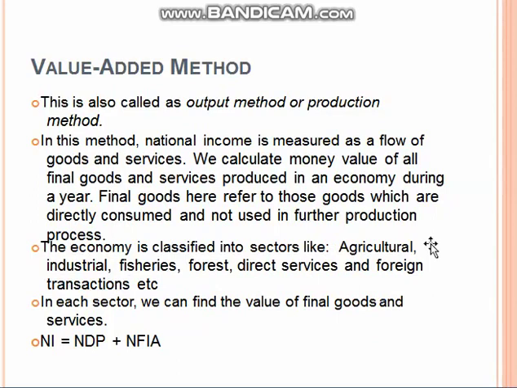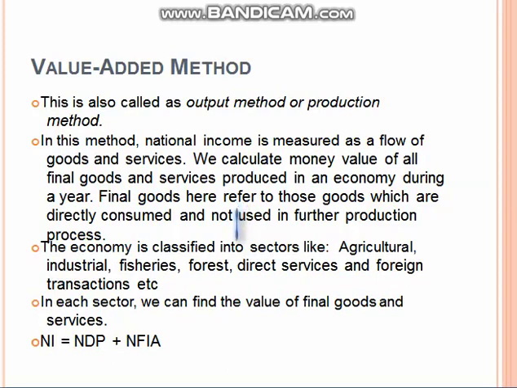Value added method. This is the first method, also called the output method or production method. In this method, national income is measured as the flow of goods and services. We calculate the money value of all final goods and services produced in the economy during a year. Final goods here refers to those goods which are directly consumed and not used in further production process. Final goods like chapati, like roti, are final consumable goods.